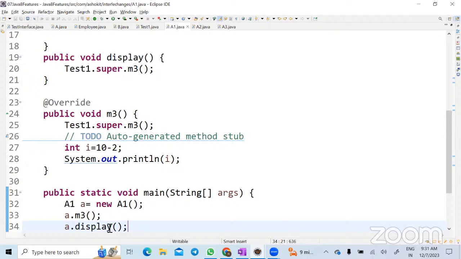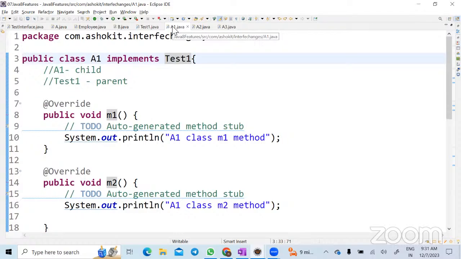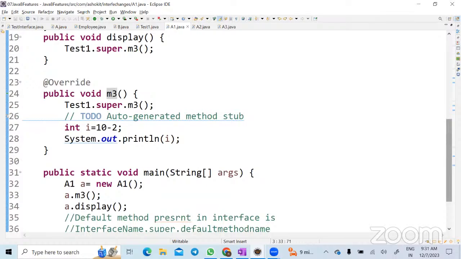Hi, this is Suren. I have a question. Can't we just call super.m3 at line number 20? No, if you are calling super.m3, can you do multiple inheritance, right? Because of multiple inheritance, we have to prefix the interface name. You need to tell what interface you're calling, correct? Yeah, that makes sense.